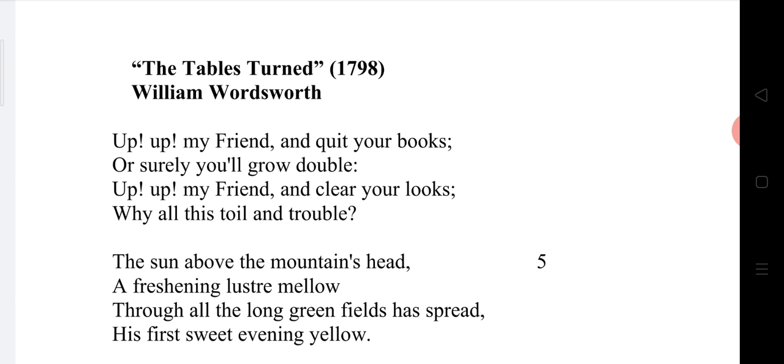William Wordsworth led a life of 80 long years, in which he produced many tremendous and beautiful poems. William Wordsworth is a major English romantic poet. He started the romantic movement in English literature with the help of another poet, S.T. Coleridge. William Wordsworth and S.T. Coleridge together started the romantic movement in English literature with the publication of Lyrical Ballads.